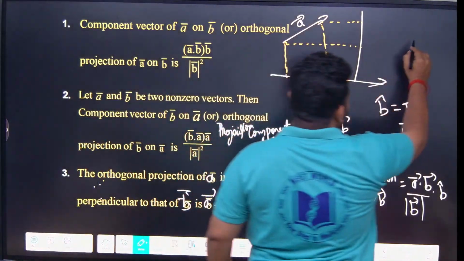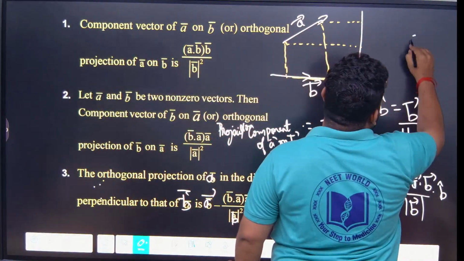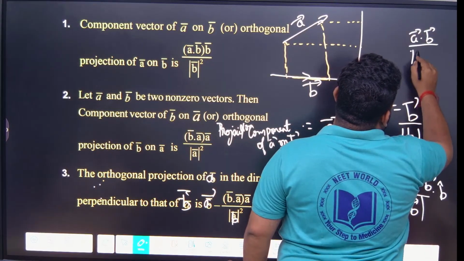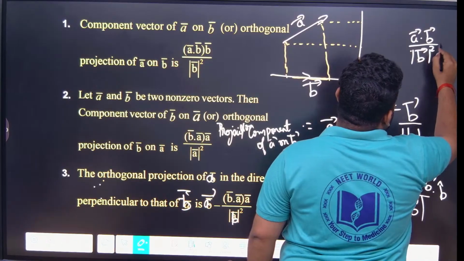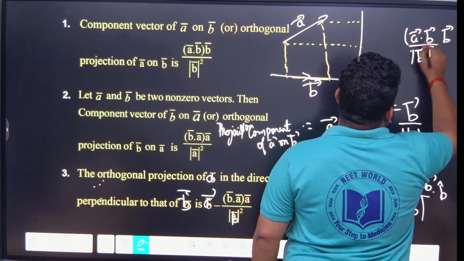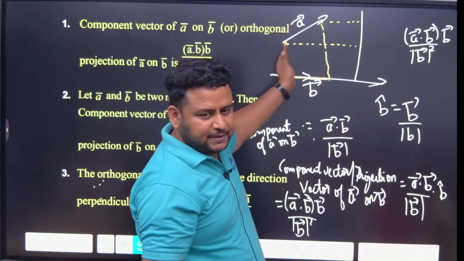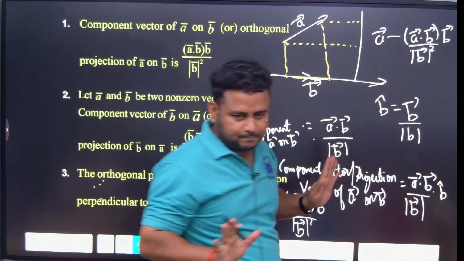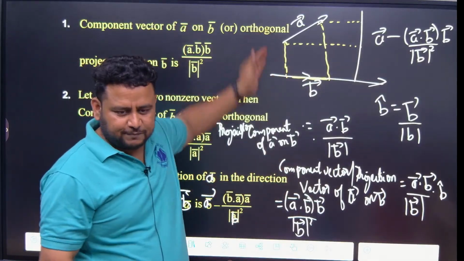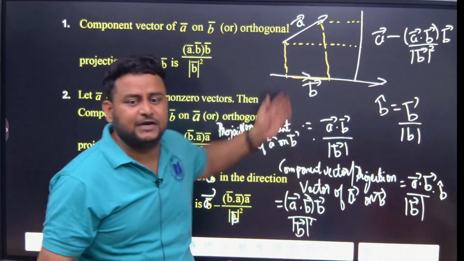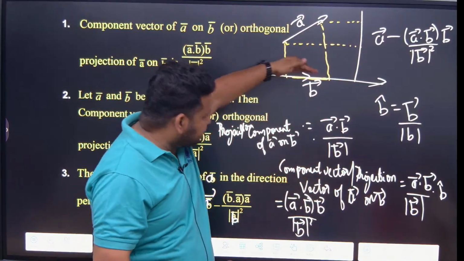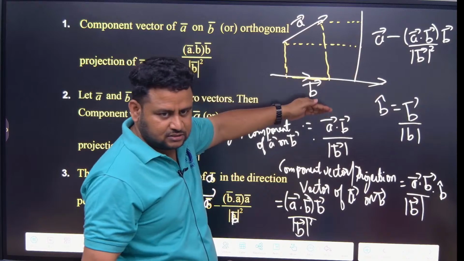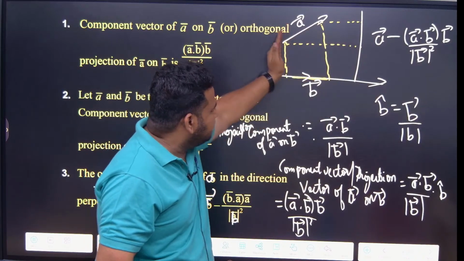What is that? Projection of A and B, what is the formula? A dot B by B square. Vector B is there. So A on B perpendicular to the direction of B means you should write vector A minus that. That's all. Earlier we were finding A on B. Now they are asking A on B perpendicular to B, instead of A on B.